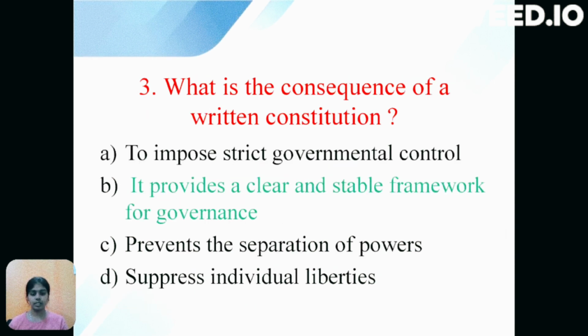Next question is, what is the consequence of a written constitution? The options are: option A, to impose strict governmental control; option B, it provides a clear and stable framework for governance; option C, prevents the separation of powers; option D, suppress individual liberties. Analyzing the options, option B is more appropriate. So the correct option is B, that is, it provides a clear and stable framework for governance.